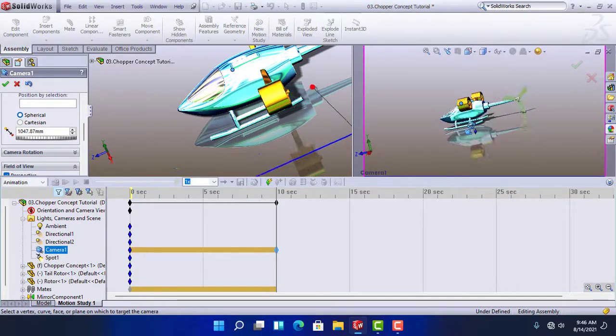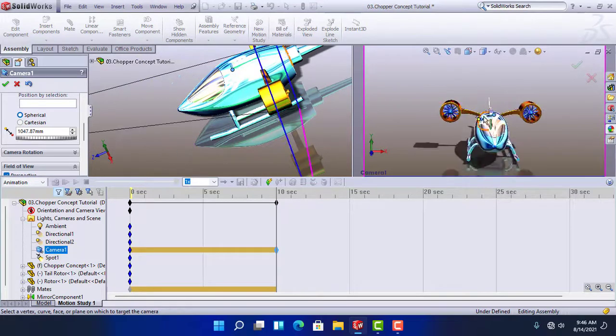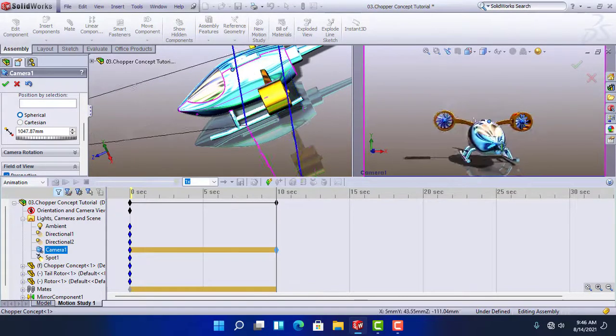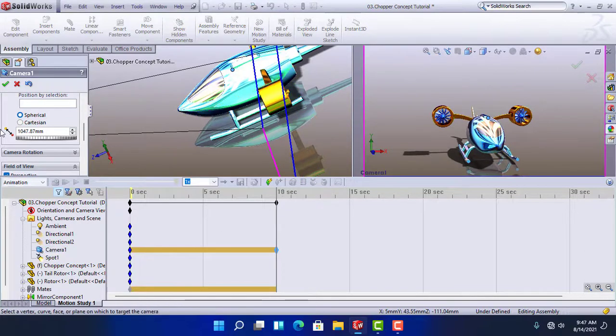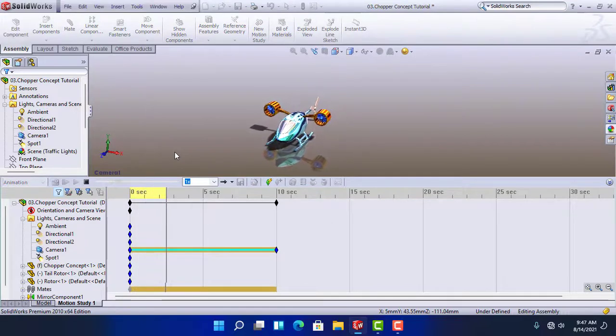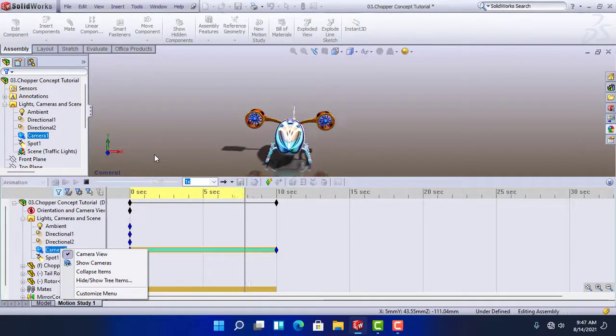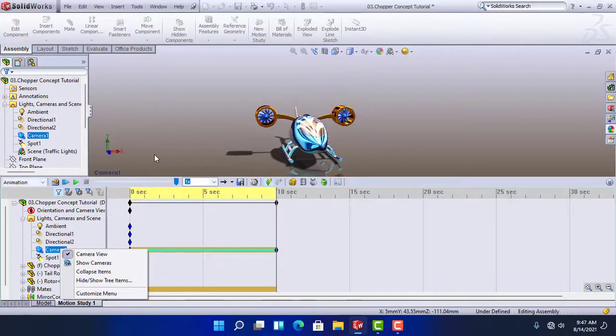Let's rotate and zoom in. Okay. Now we have made an animation using keyframes of the camera. So if we calculate under camera view, this is what our showroom animation will look like.